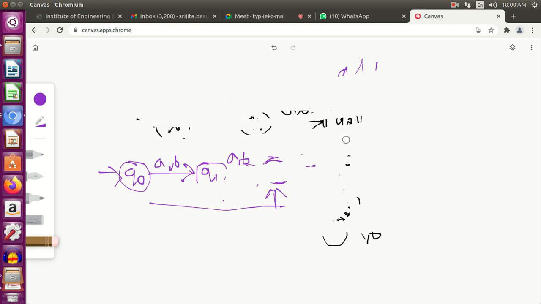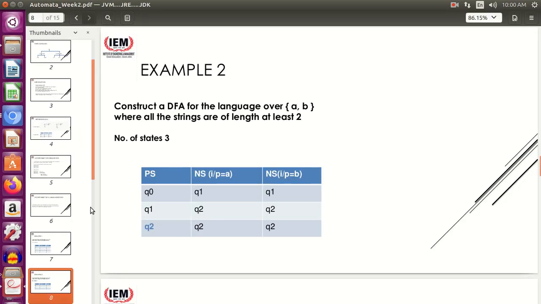So exactly 2 and at least 2 we have seen, these two cases. Let me go back over here. This is a transition table again. I'm not explaining, it's the same thing. So here the number of states required was 3.